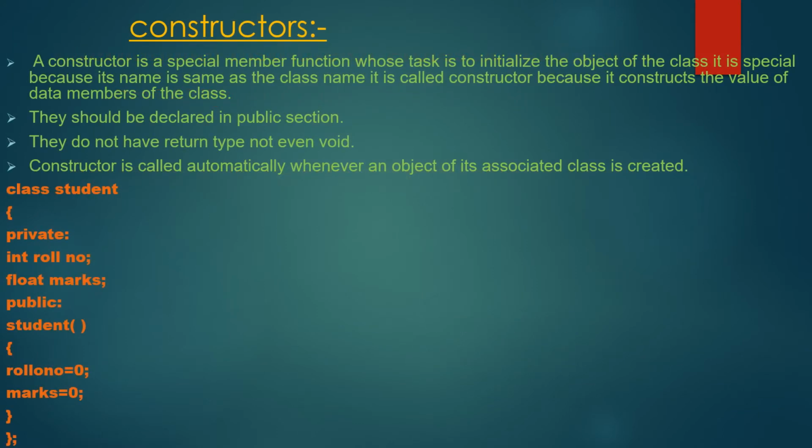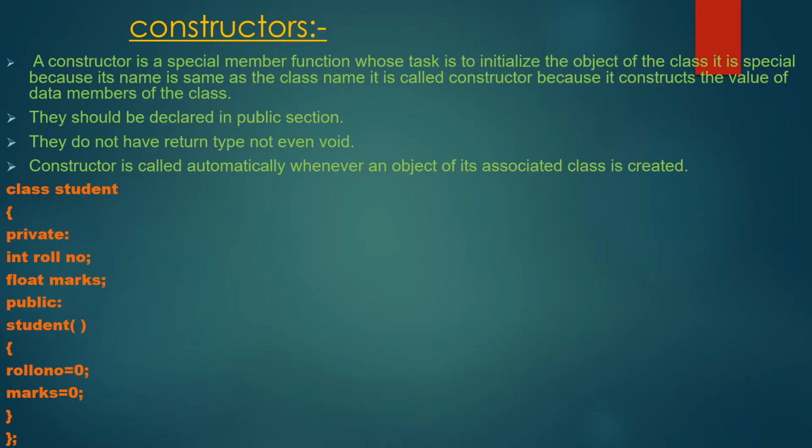First of all, I would like to explain what a constructor is. A constructor is a special member function whose task is to initialize the object of the class. It is special because its name is the same as the class name. It is called a constructor because it constructs the value of the data members of the class.